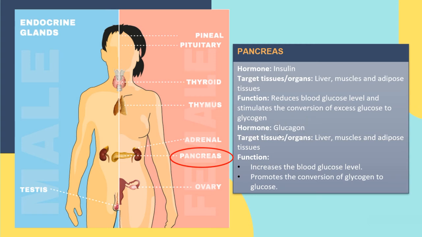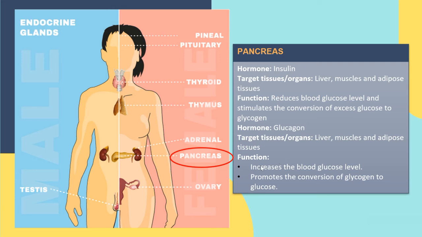Okay, the second hormone secreted by the pancreas is glucagon. The target tissue of the glucagon is also the liver, muscle, and adipose tissue. What is the function of the glucagon? The function of the glucagon is opposite to the insulin.